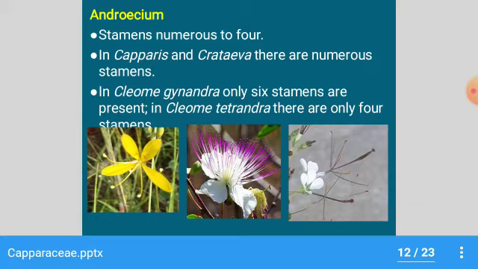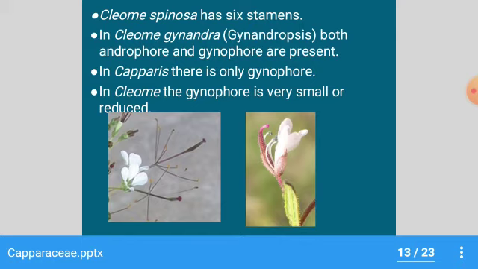Next, androecium: the stamens are generally 4 to numerous. In Capparis and Crateva, numerous stamens are present. Cleome gynandra has 6 stamens, and Cleome tetrandra has only 4 stamens. In Cleome gynandra, both androphore and gynophore are present. In Capparis, there is only gynophore and there is no androphore. In Cleome, the gynophore is very small or much reduced.